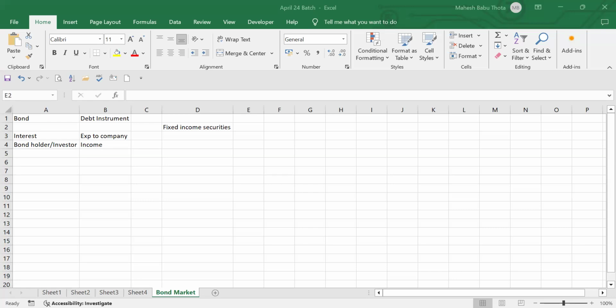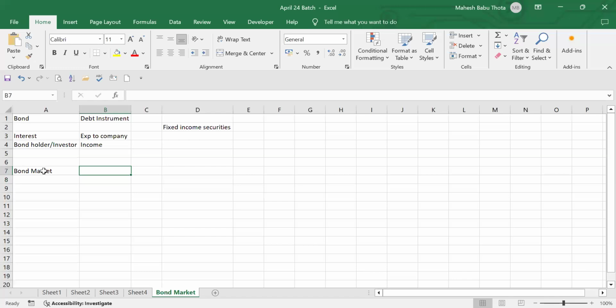So we are trying to understand fixed income securities here. As a fixed income security holder, the bondholder gets a fixed rate of return, paying a fixed rate of interest. Suppose a company wants to raise capital in the form of bonds and debt instruments. Where do they have to go? There should be a market, right? We have a capital market, and similarly there should be a market for bonds as well. That's why we have the bond market.